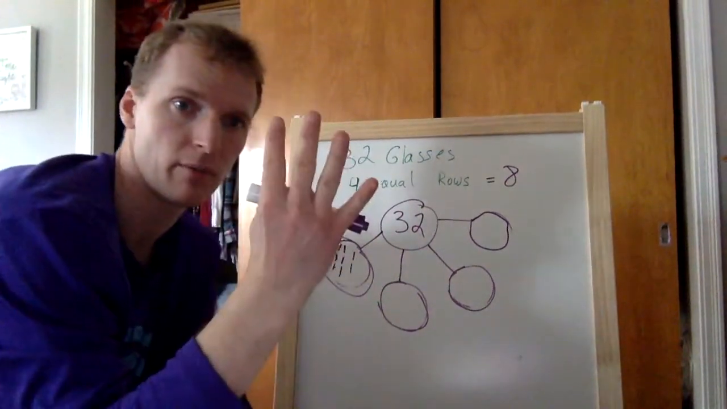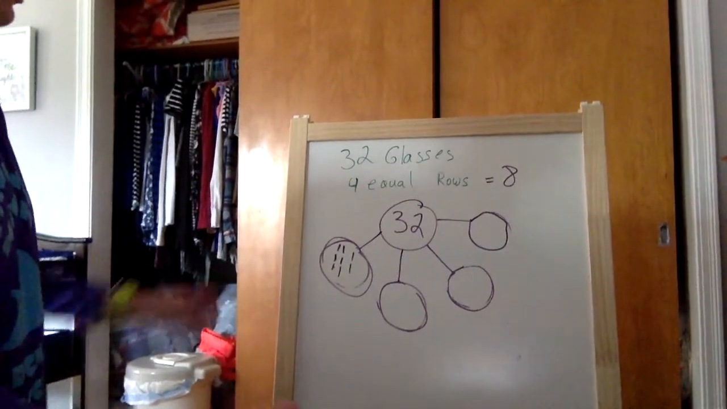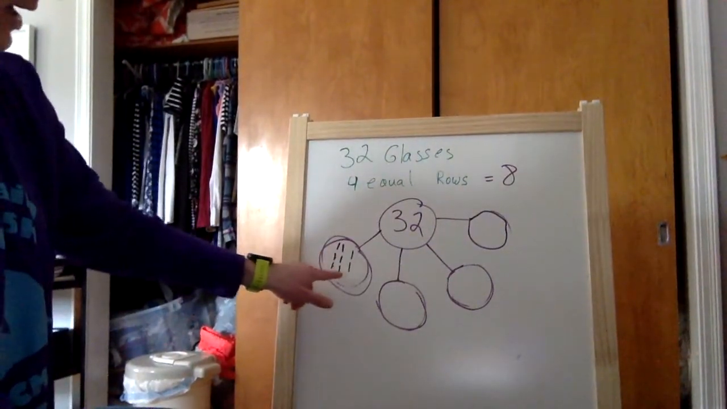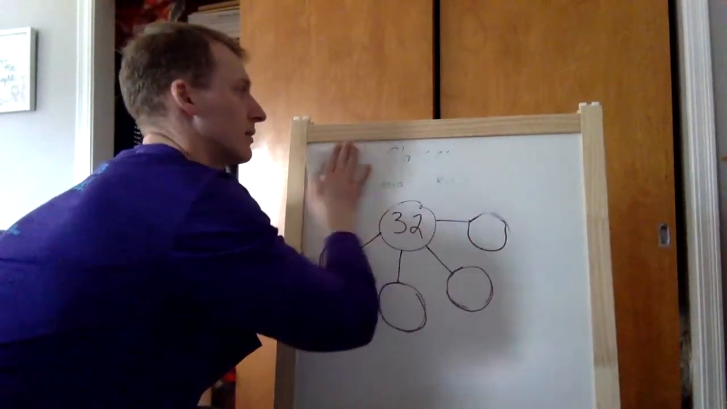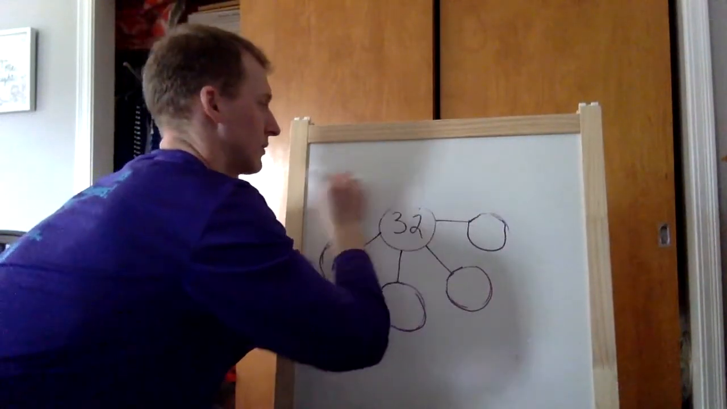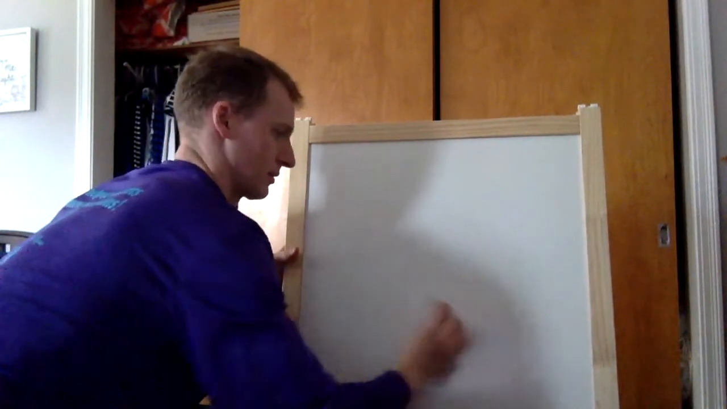Let's go to number 4. So all you're writing out is 32. Write 8 lines in here and then write the number 8. Okay? Number 4.